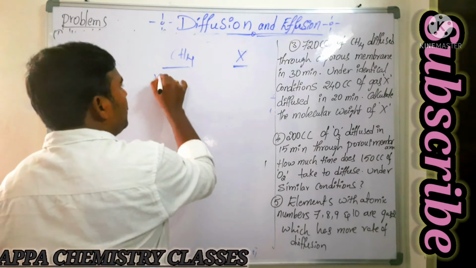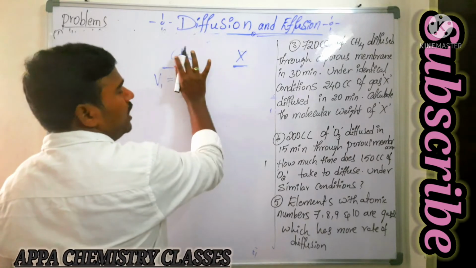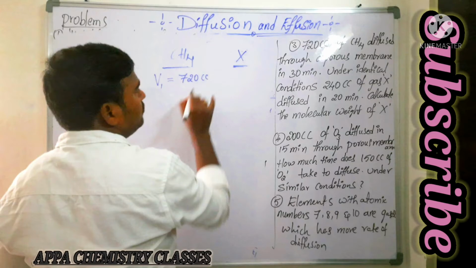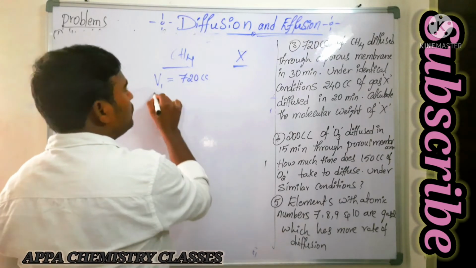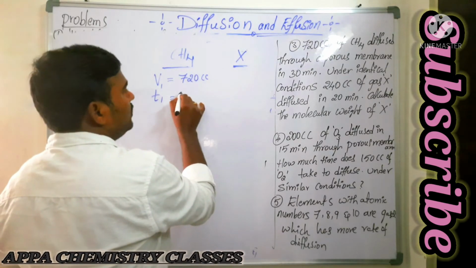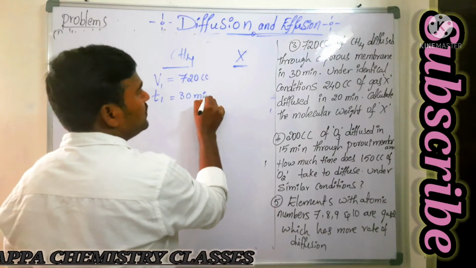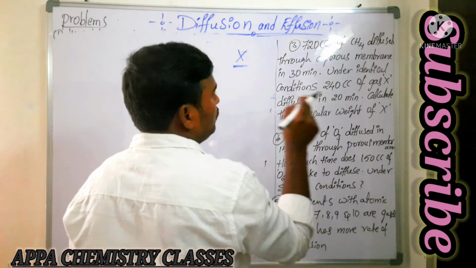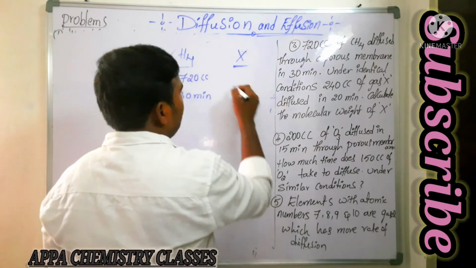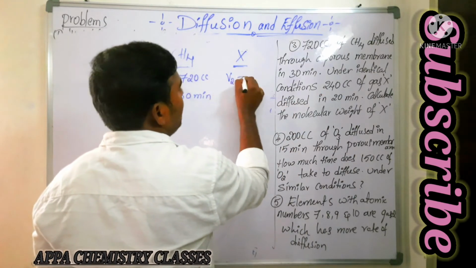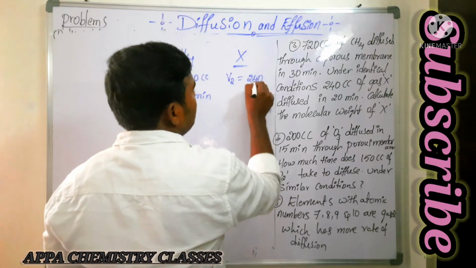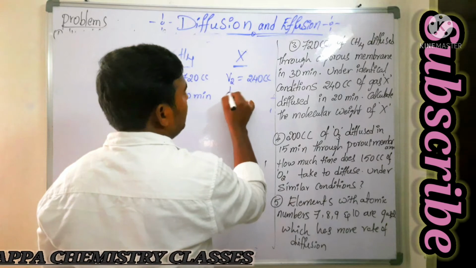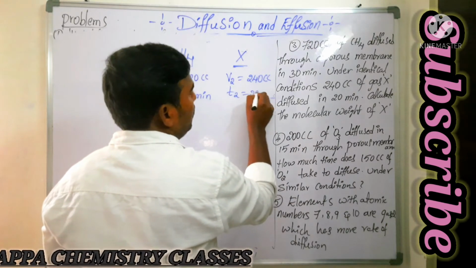So the methane gas volume, you consider as V1. It is 720 centimeter cube diffused through the porous membrane in 30 minutes. For X gas under identical conditions, 240 centimeter cube of X gas, that is the volume of X gas, diffused in 20 minutes, so T2 is 20 minutes.